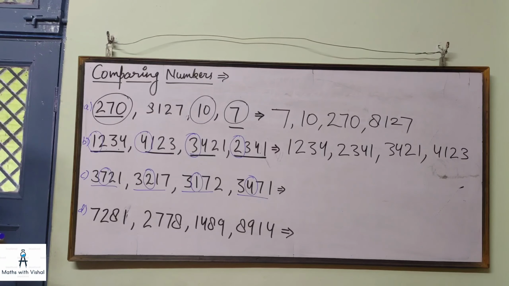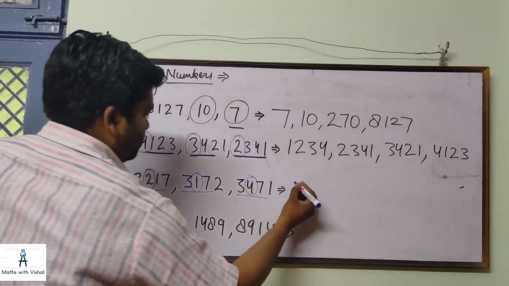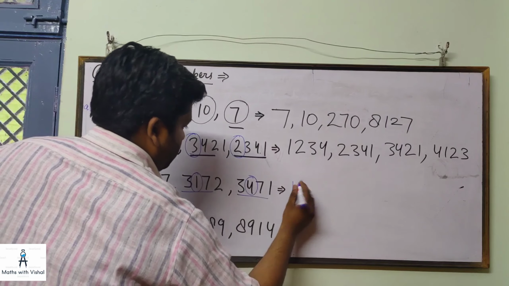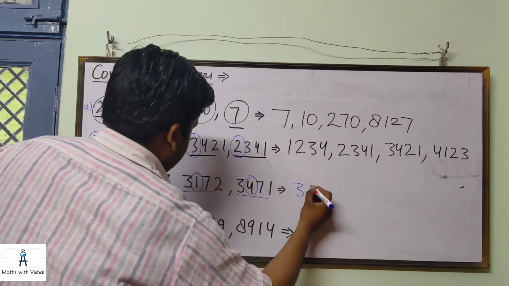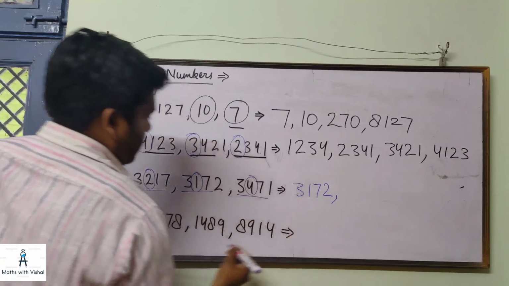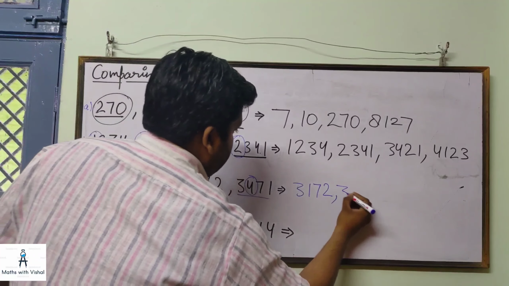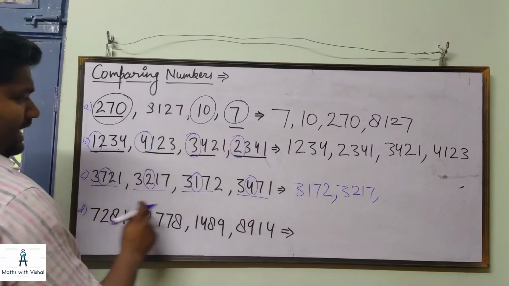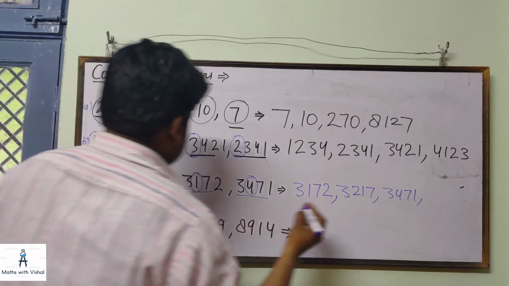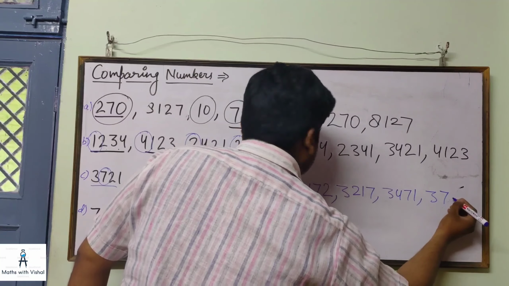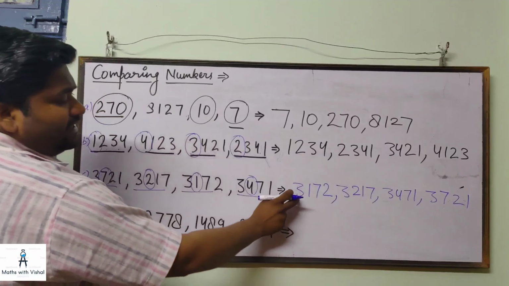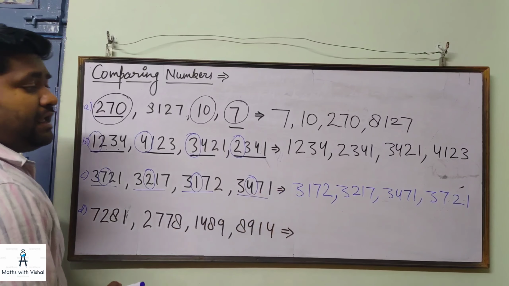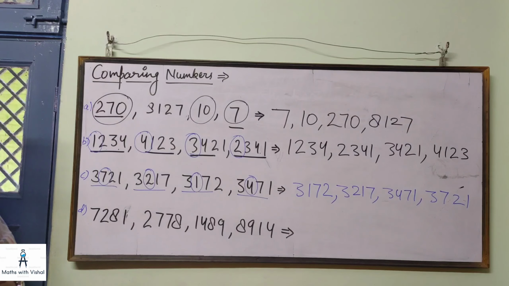Now check which digit is smaller. So 1, this is 3, 1, 7, 2. Second, 3, 2, 1, 7. Next, 3, 4, 7, 1. And the last one is 3, 7, 2, 1. The smallest number is 3172 and the greatest number is 3721.